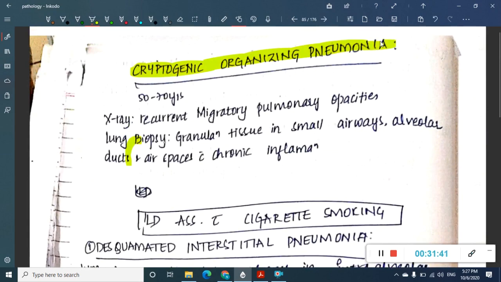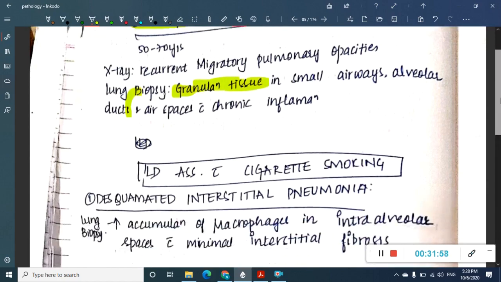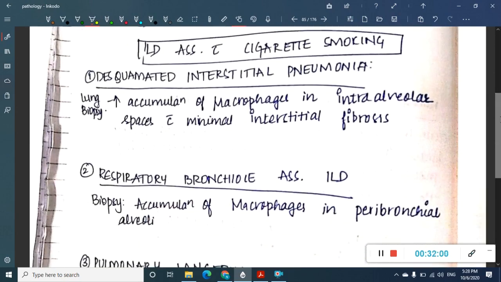I have already shown you this. Here you see pulmonary opacity definitely. The main thing that you see here is granulation tissue. Just remember one word for each of them and try to identify the histological features through a diagram. That's enough for the exam.